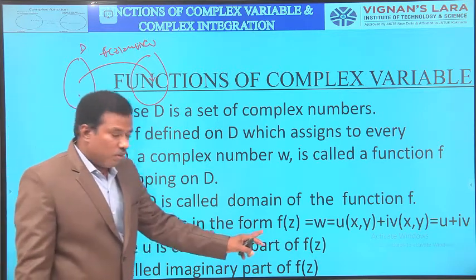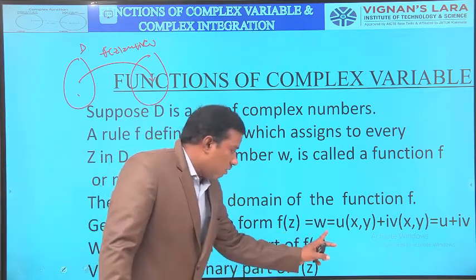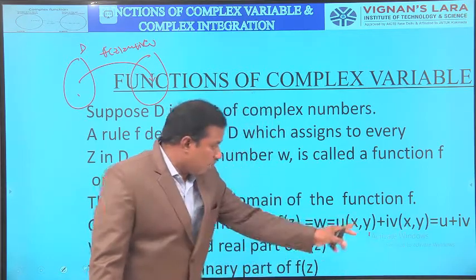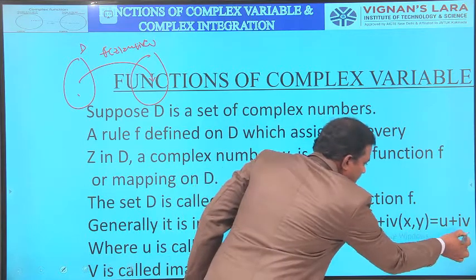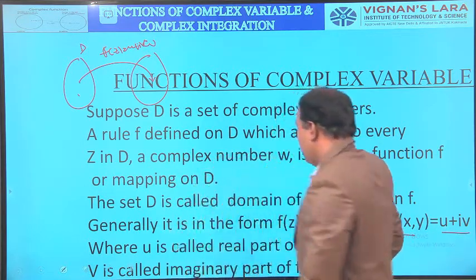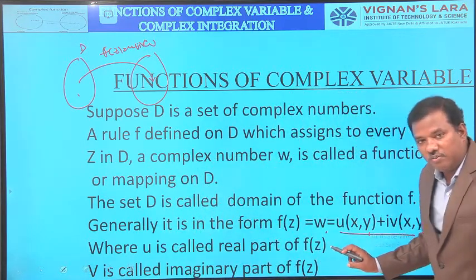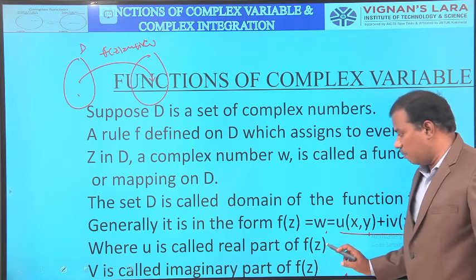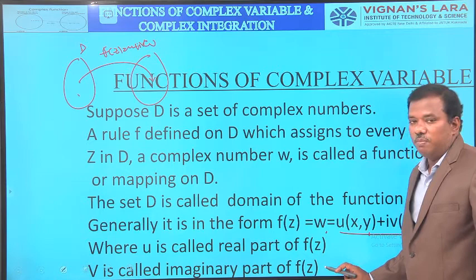Generally it is in the form f of z equal to w equal to u of x comma y plus i into v of x comma y, or simply u plus iv. Here u is called the real part of f of z, and v is called the imaginary part of f of z.